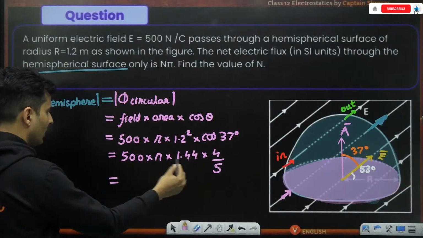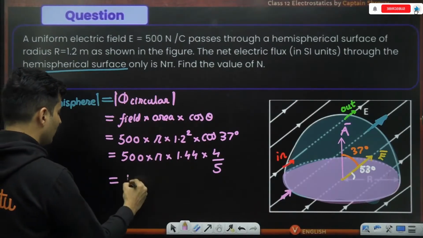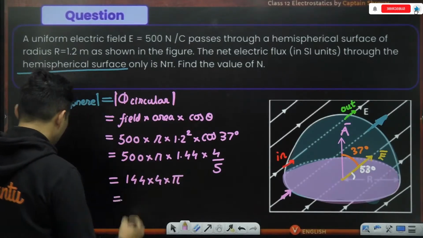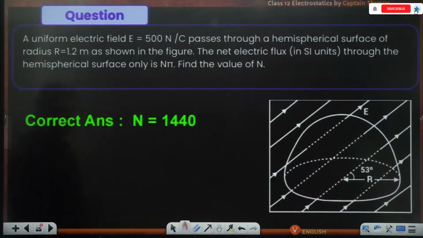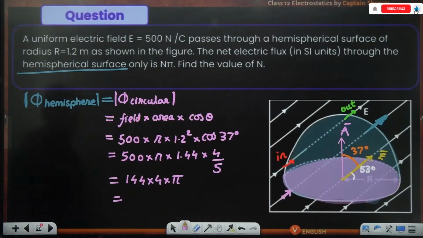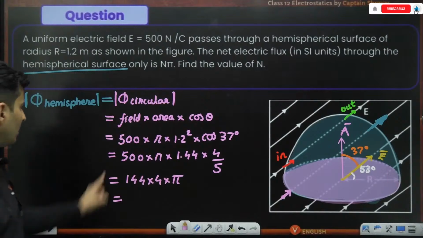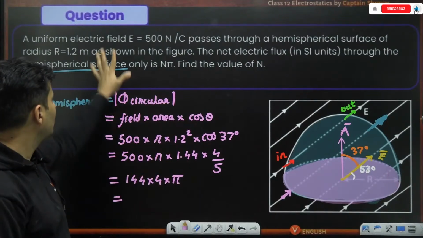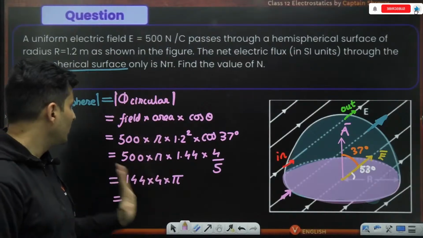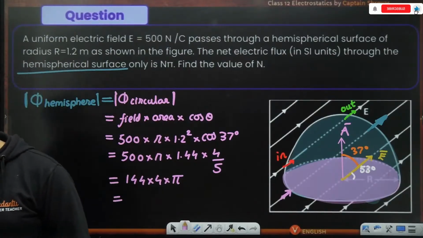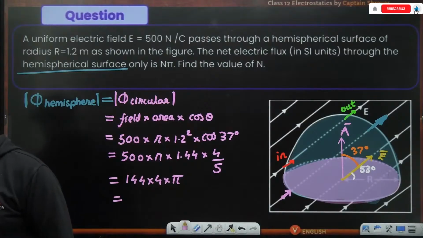This 1.44 cancels, this 5 also cancels. So it will become 144 multiplied by 4 multiplied by pi, which is going to come out to be 1440 or almost. Just check this out. No, it will not be 1440. 144 into 4, guys, just do the math. 5 and 5 cancelled, yes, because that was 5. This was 1.2, so 12 squared, I've just done it as 144. So just do 144 multiplied by 4.